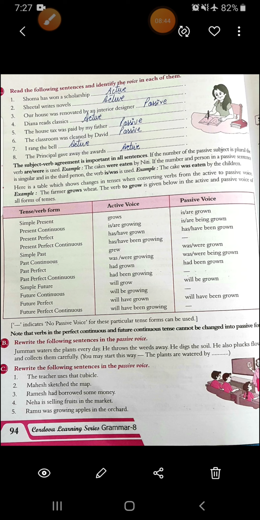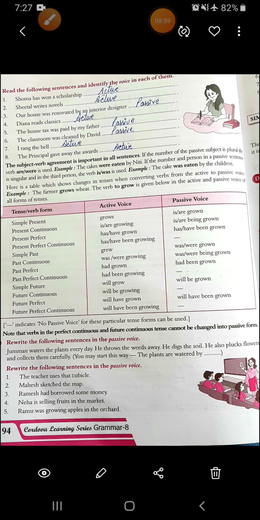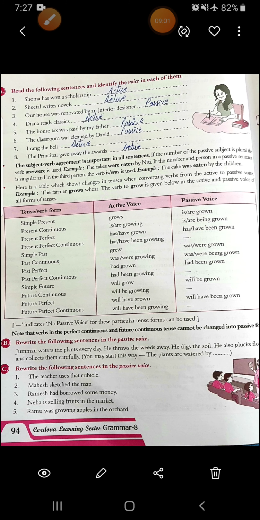Now this is exercise B: rewrite the following sentences in the passive voice. You do it by yourself. Alright. I am just dictating it. If you can write it down, just write it down. The first sentence, Jumman waters the plants every day. You can see waters. It is in simple present tense. So what will be the answer?